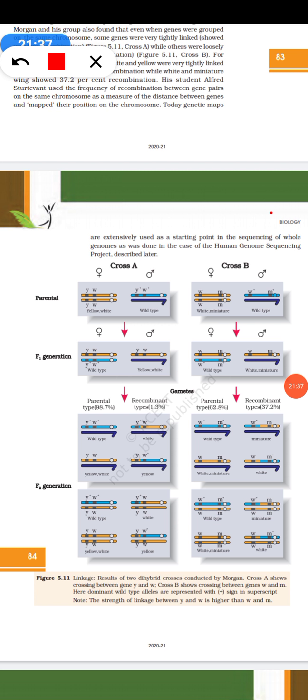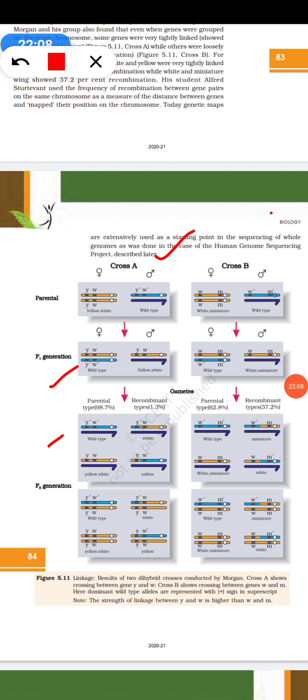Okay. So in the F1 progeny, there is a recombination that is happening. Okay, so next in the F2, the parental recombination, we have characteristics like this. So there is a C, because they are very close to each other.